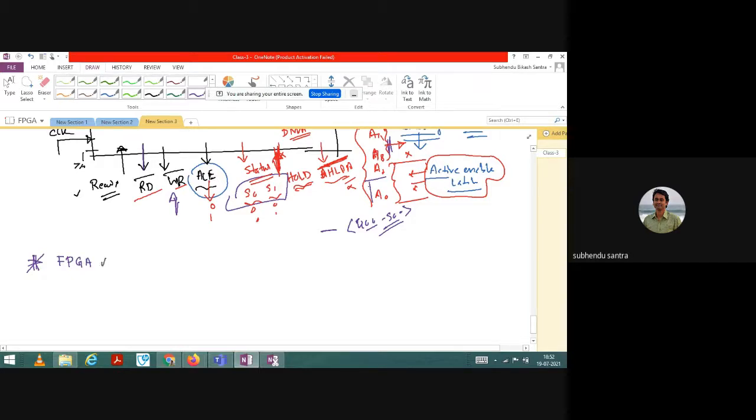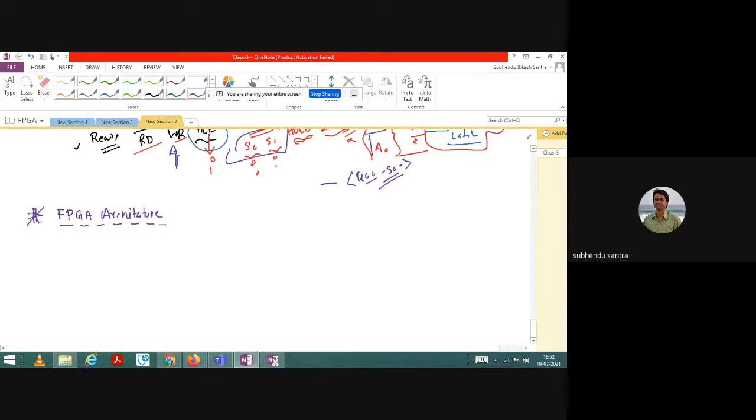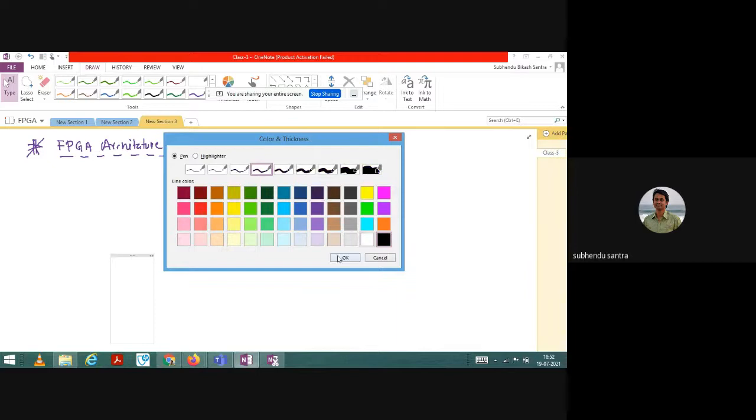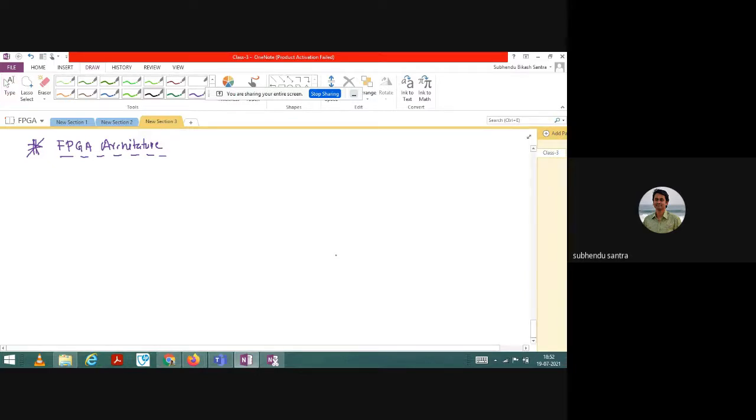Okay, so FPGA architecture. This FPGA architecture is an advancement over both the DSP as well as the microprocessor, or microcontroller. And here the system is giving you the full flexibility to design your own thing. The structure is like that: we have a lot of input output. So let me draw it. First of all, I need to draw a square type of box, and a lot of input output.